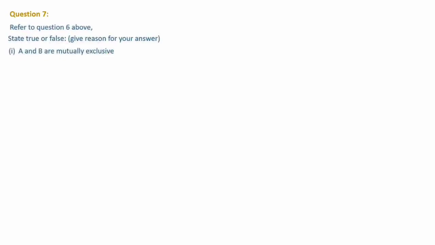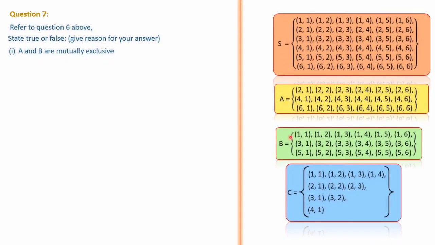Next, the seventh question. Refer to question number 6 above. State true or false. Give reason for your answer. A and B are mutually exclusive. For verifying whether A and B are mutually exclusive or not, we need all those sample spaces A, B and C. I am showing it once again here. By using this we will write the answer for this question. We have to check whether this statement is true or false. A intersection B, when you check, is clearly a null set. Because of that, A and B are mutually exclusive and the given statement is true.